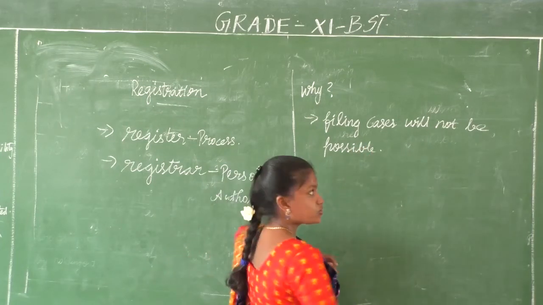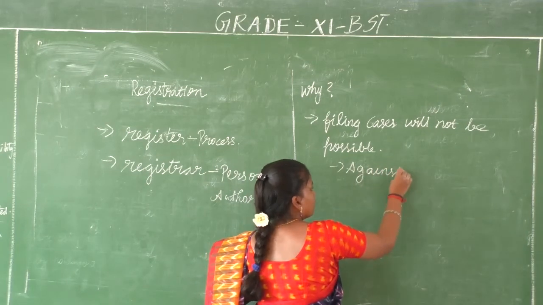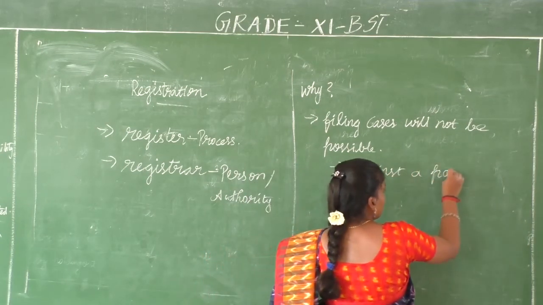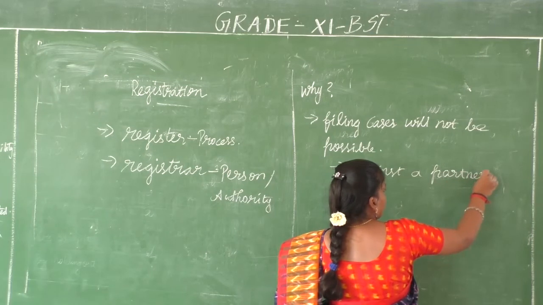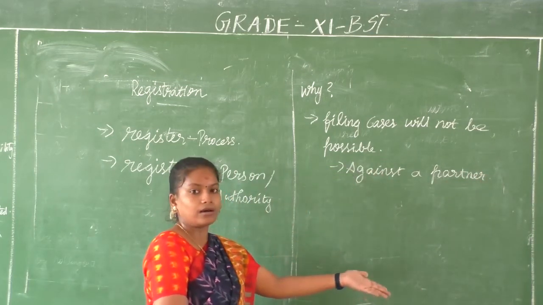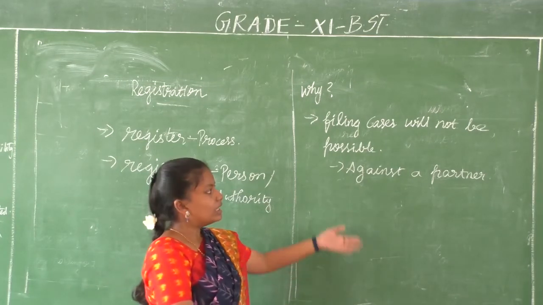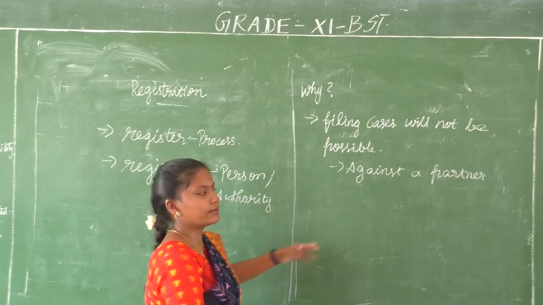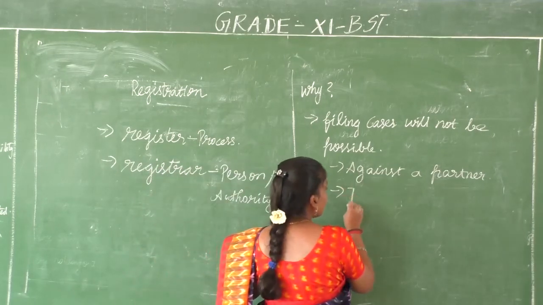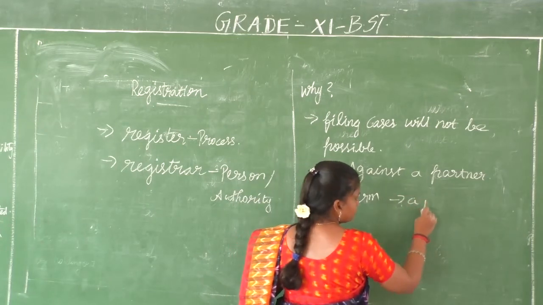Filing cases against whom? Against a partner. I am a partner. I want to register a case against another partner. But if my partnership firm is not registered, then I will not be able to file it.